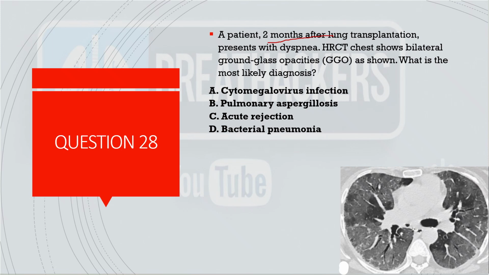Aspergillosis will have nodules and halo signs, which is not here. Of course, rejection can have GGO, but then GGO like this are more classic for CMV, and also the timeline is more classic for CMV. So CMV is the right answer here.